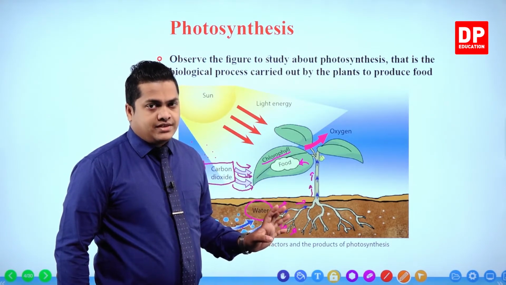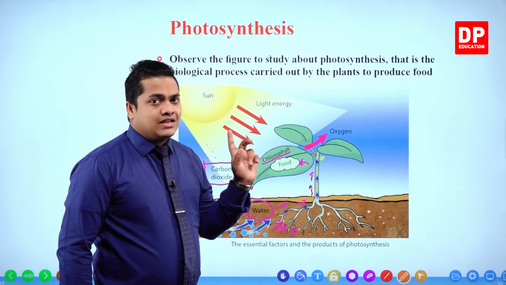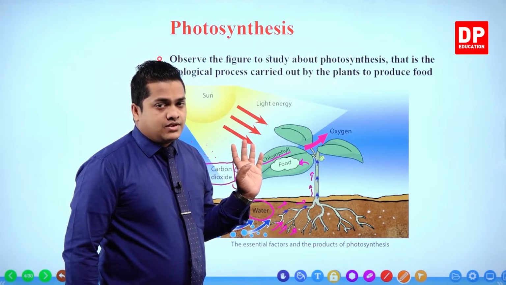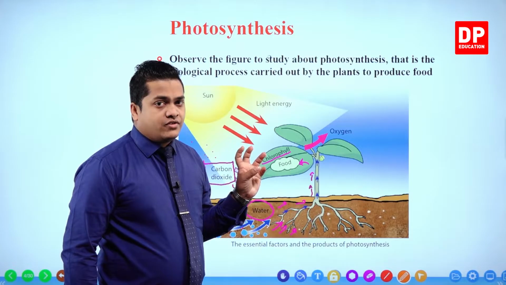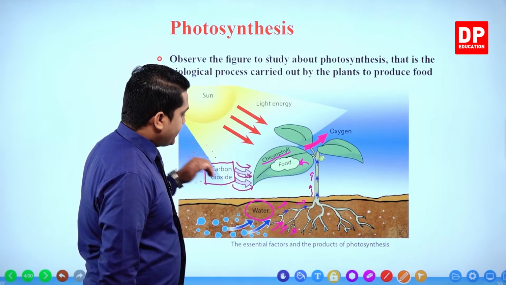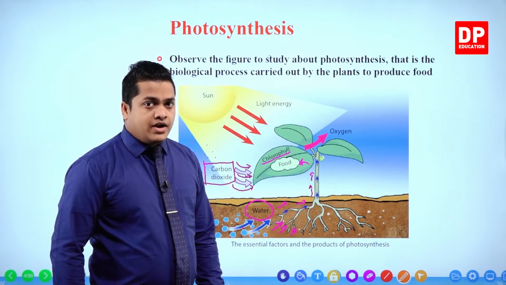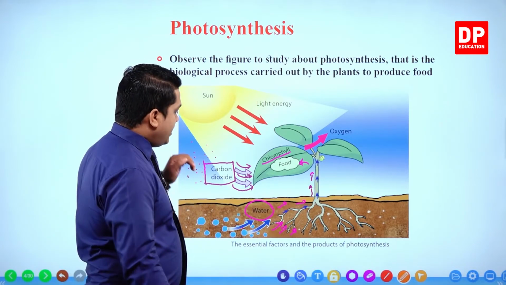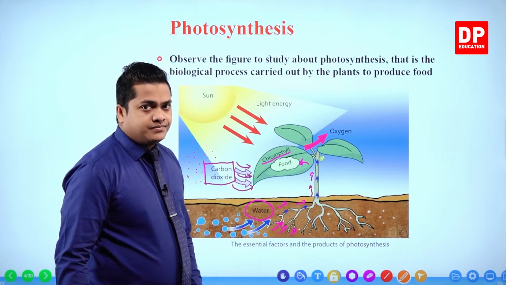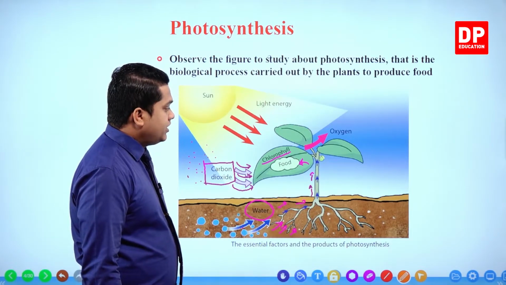You already know these things. I think you have heard about the stomata under the plant diversity lesson, where we discussed the transpiration process, right? So stomata is a kind of pore contained within the leaf, and it absorbs the carbon dioxide gas. Through the stomata, carbon dioxide is absorbed into the plant leaf.